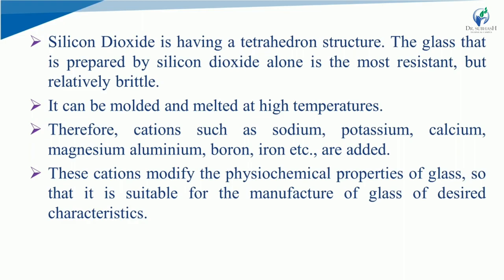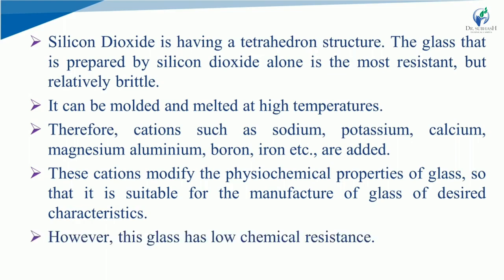These cations modify the physiochemical properties of glass so that it is suitable for manufacture of glass of desired characteristics. However, glass that has cations also has low chemical resistance.